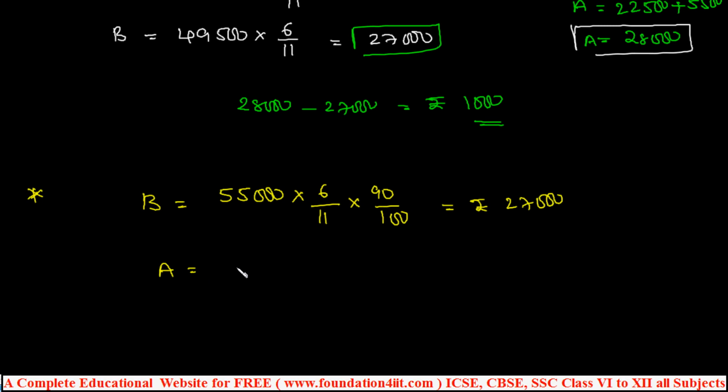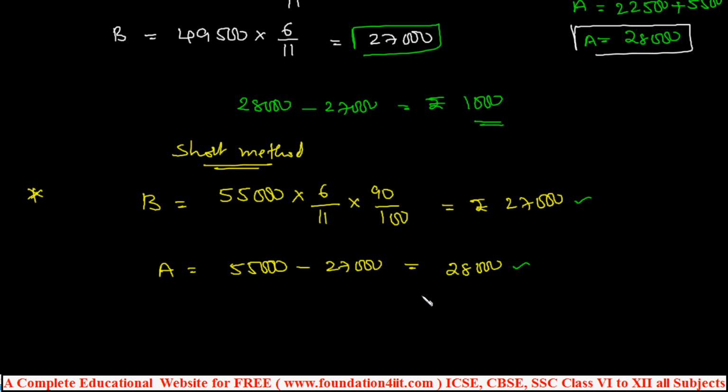If you want A, from the total 55,000 minus B's share 27,000, you subtract this. That is obviously 28,000. Okay, this short method you can use in case they are getting some profit. B is 27,000, A is 28,000. So the difference is 1,000, meaning B is getting 1,000 less than A, right? Okay, this is the type.